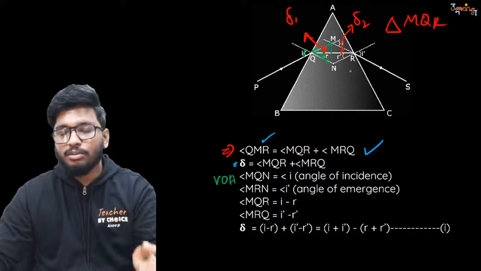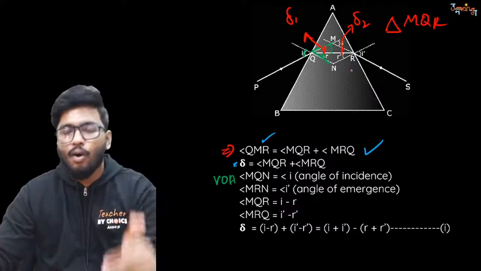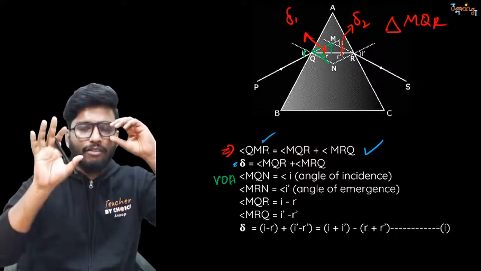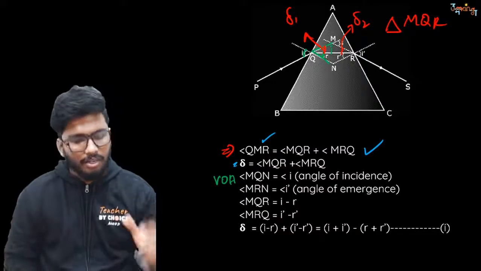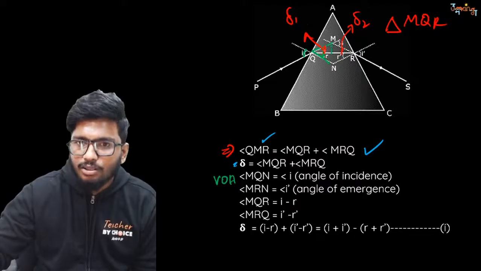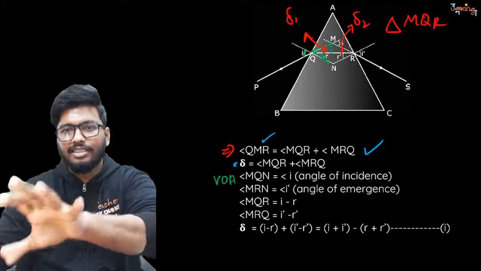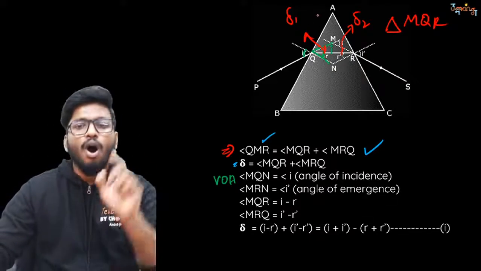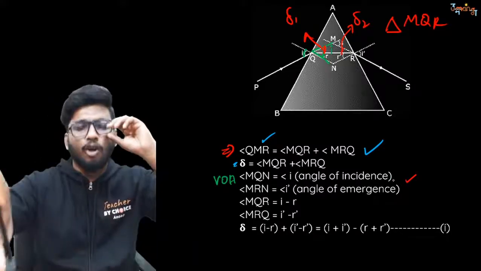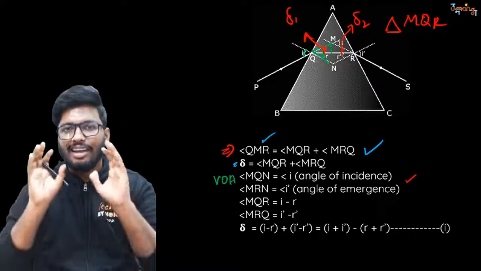Whichever way your textbooks have told, go according to that. Don't let me be the judge of it, all right? Whichever way you feel is comfortable, you can do it that way. Either assume that this smaller angle is delta 1 and this smaller angle is delta 2, or you can do the same method that I'm doing, but then this will be a little longer.